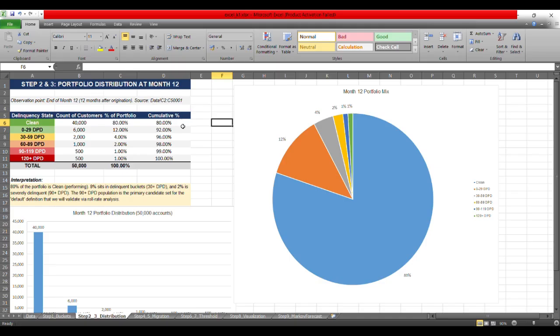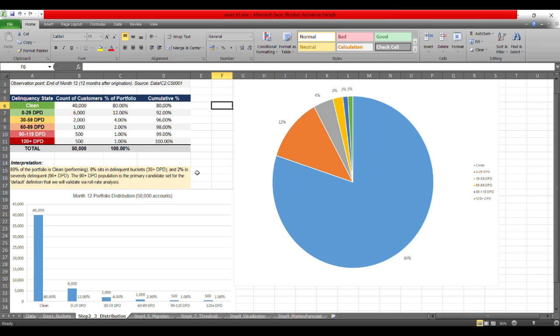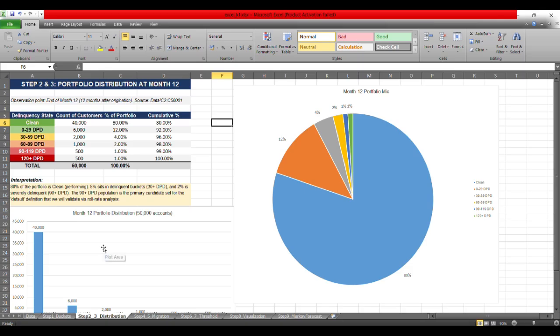The observation point is the end of the 12 months after origination, for which I have fetched the data from the data tab, this first tab. The count of customers here is 50,000, and the idea is to look at the percentage of the portfolio and the cumulative percentage as well, and to see some graphical representation. Instead of numbers, if you are showing these to senior persons, they first want to look through a diagrammatic representation, and then they will dig into the numbers.